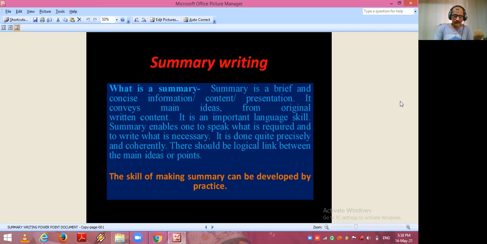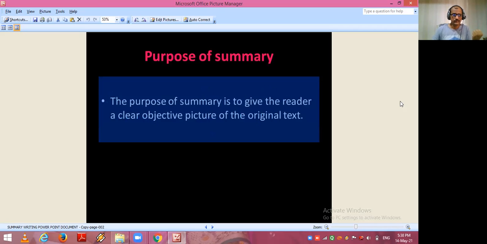Okay, I come to the next slide. Purpose of summary. What is the purpose? The purpose of summary is to give the reader a clear objective picture of the original text.